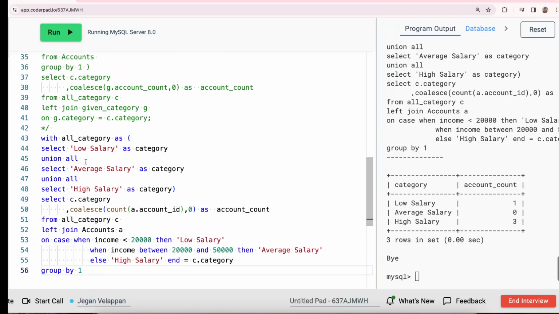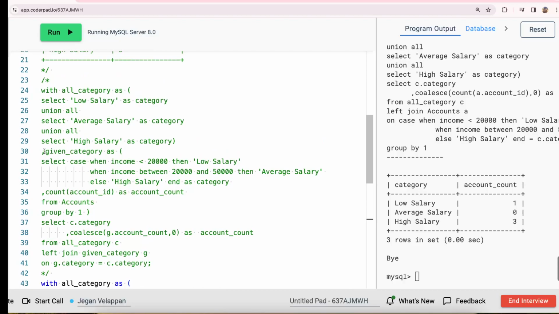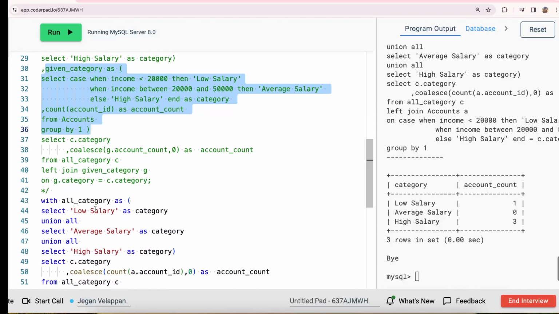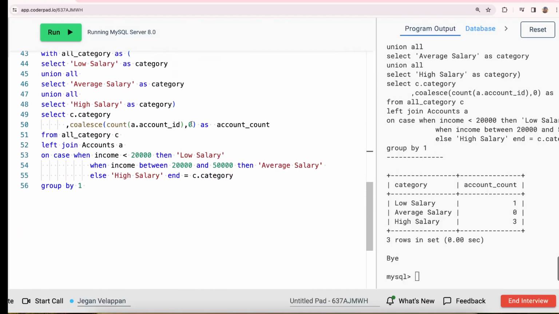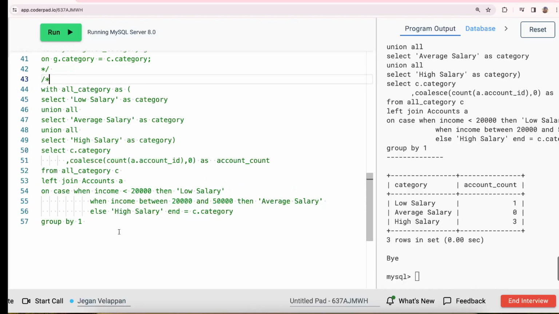So what I did, I completely removed the second CTE table, the given category. Instead of that, I directly use the case statement which I use for categorizing and use that in the join condition to connect. And then I calculate the count in the select statement directly and use the coalesce function to find the 0. So in that way, I completely reduce the CTE table. So it saves some memory. Great. I prefer going with the second option, but there are other options also.